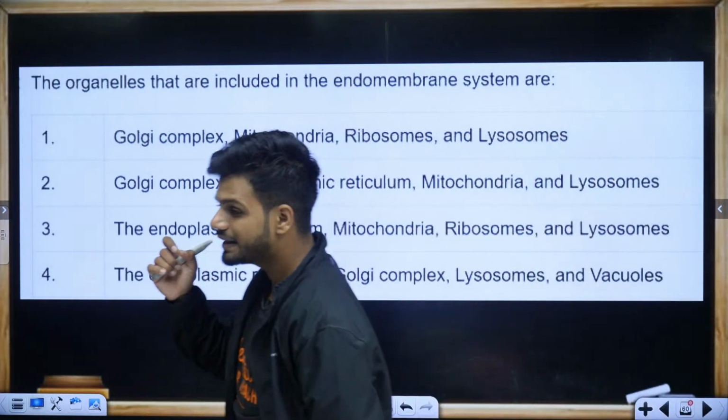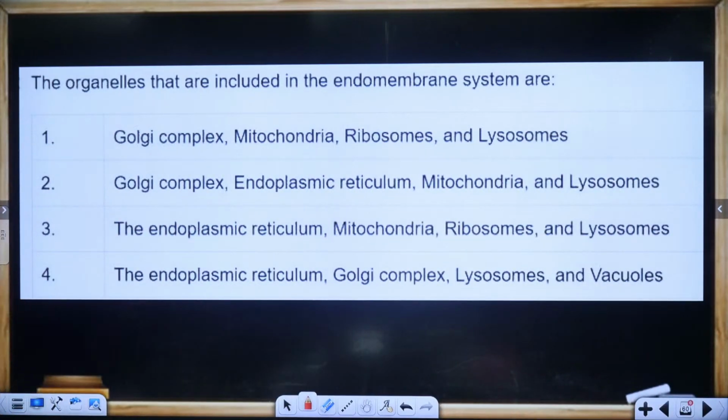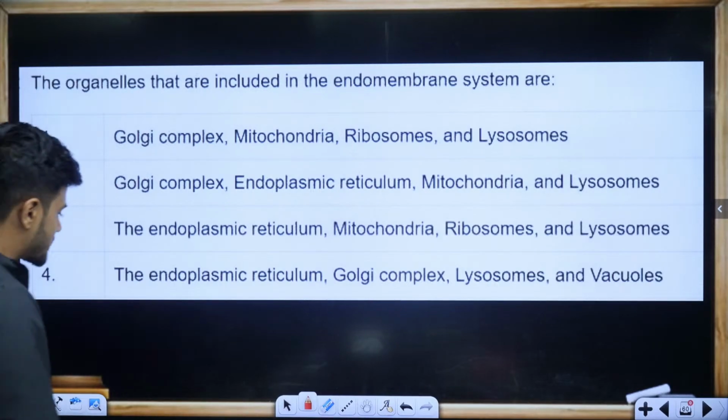Which organelles are included in the endomembrane system? Easy question again. Which are a part of the endomembrane system? Students, remember the easy trick.